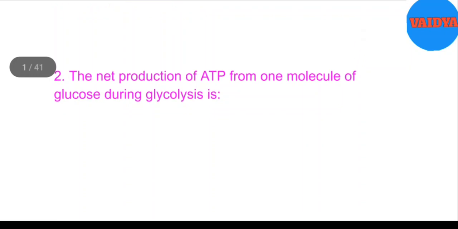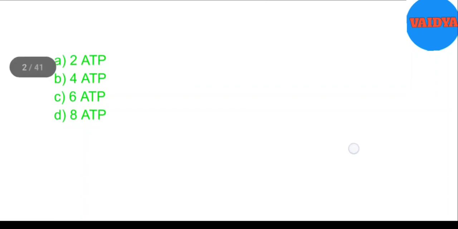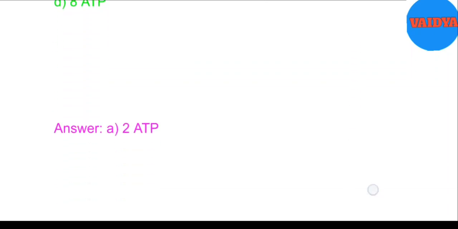2. The net production of ATP from one molecule of glucose during glycolysis is A. 2 ATP, B. 4 ATP, C. 6 ATP, D. 8 ATP. Answer: A. 2 ATP.